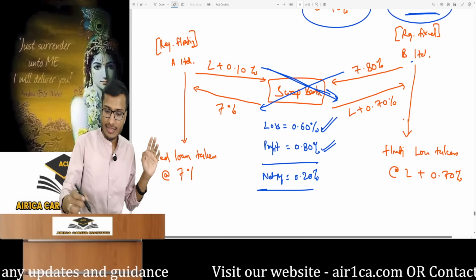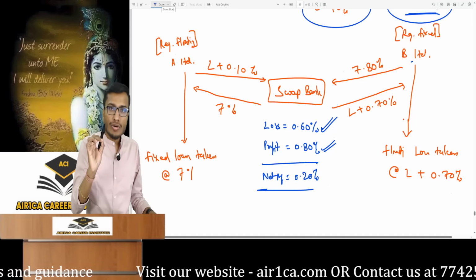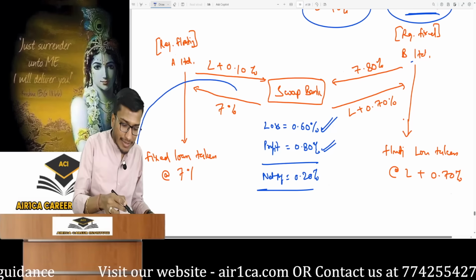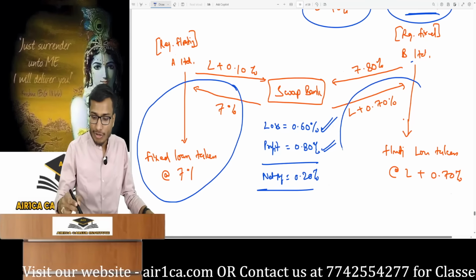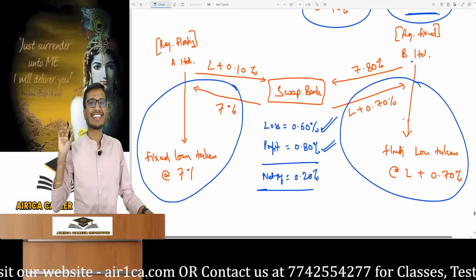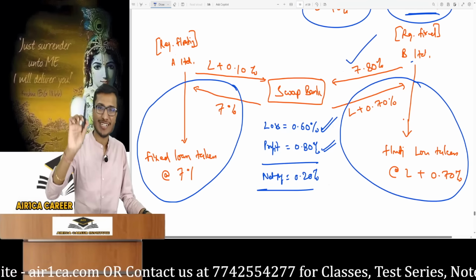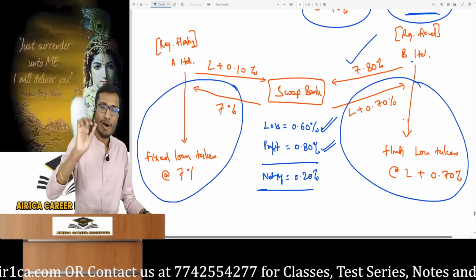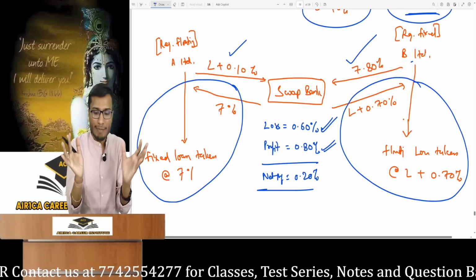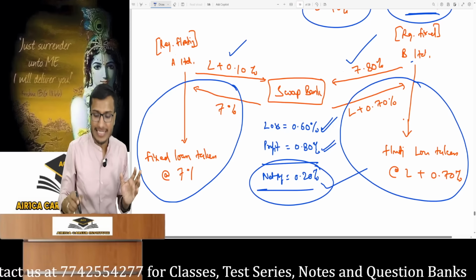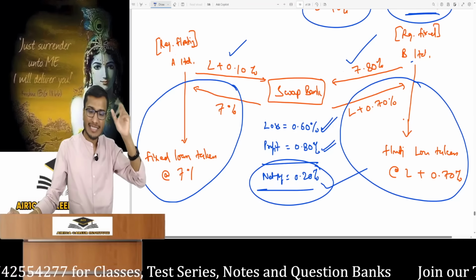If you look here, A Limited received its 7% fixed interest and then settled that fixed amount directly with the lender. B Limited got L plus 0.7 and it settled the floating lender. B Limited just ultimately paid interest at a fixed rate for the fixed loan it wanted. It happened in the swap. A had wanted floating, so paying this amount in the swap. And by doing all this, swap bank ultimately made a net profit of 0.20%. This means entire swap structure is complete. The rate we calculated is absolutely correct.